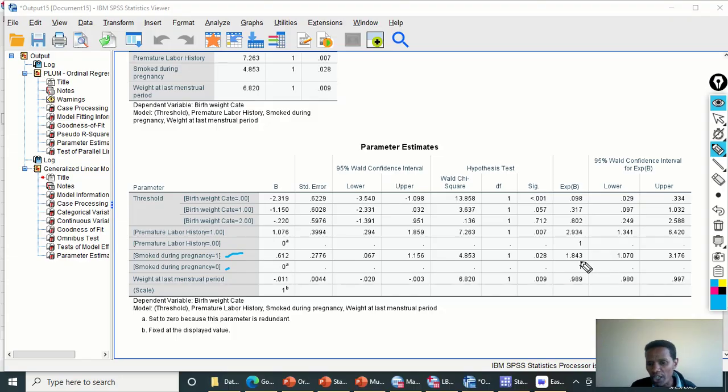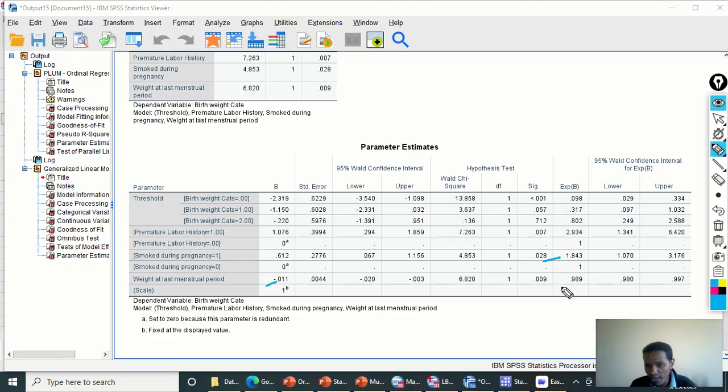And the odds ratio is 1.84, which is greater than 1. And the p-value is 0.028, which is less than 0.05. That is statistically significant. Now again, the weight of the mother at the last menstrual period. With a unit increase in the weight of the mother, the probability of getting a low birth weight baby will decrease by 0.011 because the beta coefficient is negative.